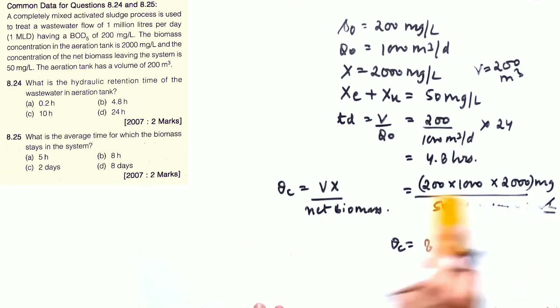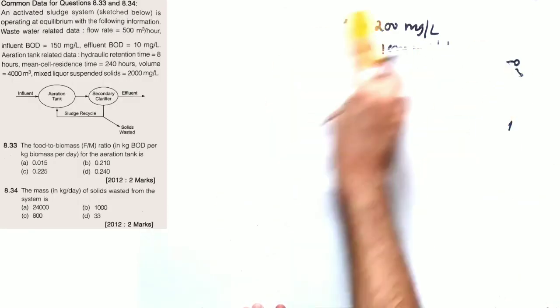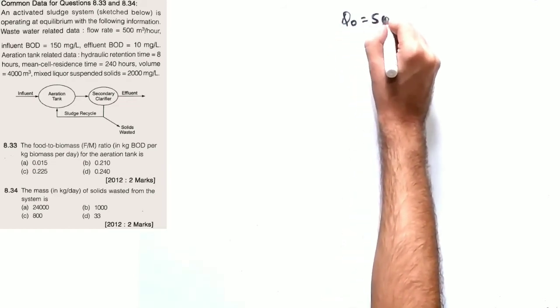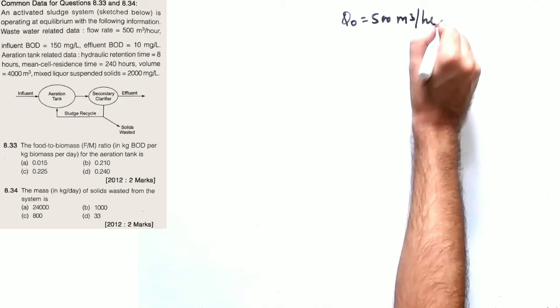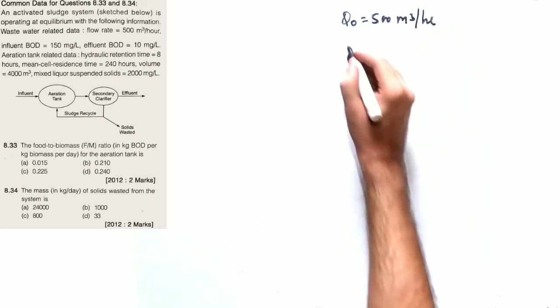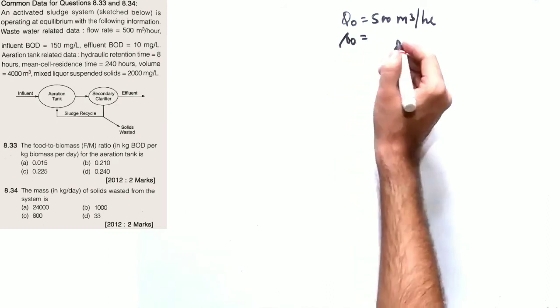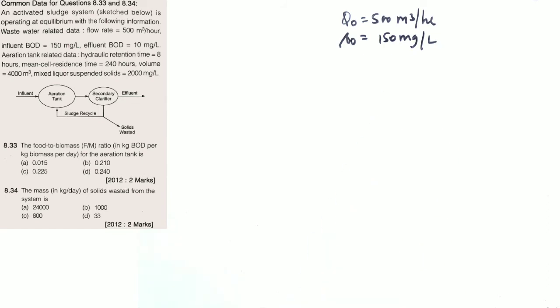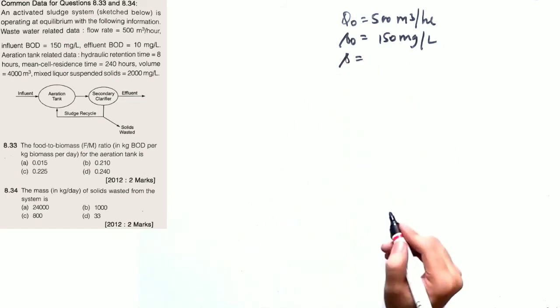The next question is again one linked question, I hope so. Yes. So it has given you a diagram again, and the flow rate Q0 is given as 500 meter cube per hour, and it has also given you the influent BOD, that means S0, influent food, 150 milligram per liter. It has given you the effluent BOD. What is the effluent BOD? S is given as 10.